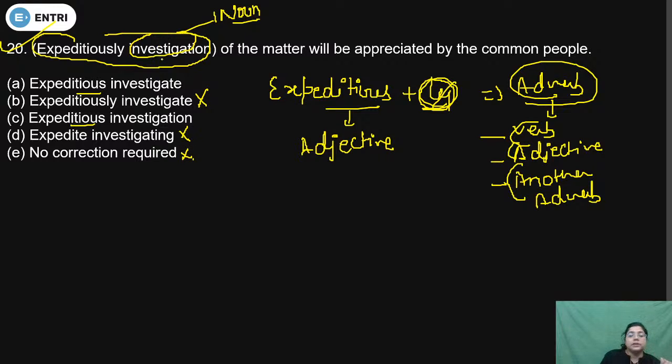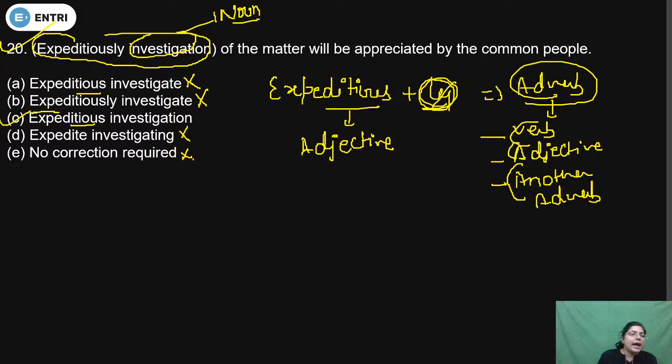But remember one thing, investigation is a noun, so investigate, involve will not be used. So we can easily eliminate option A. So the correct answer option will be C. Yes, Rani, you are correct dear.